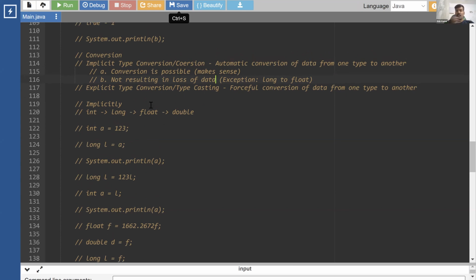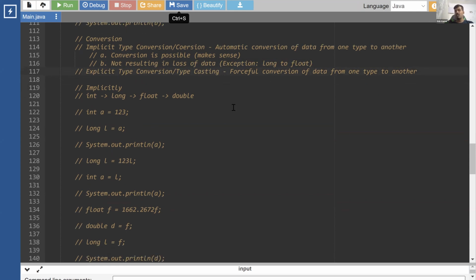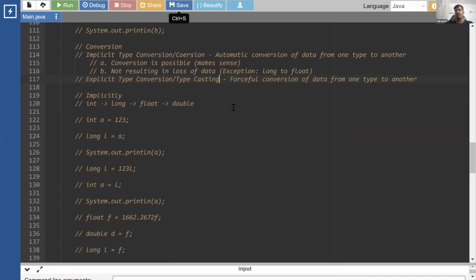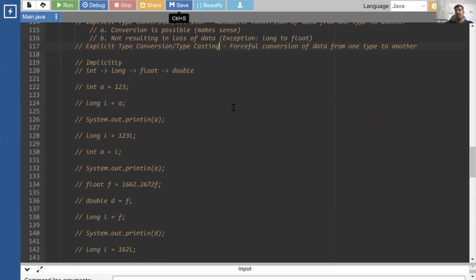So how can we do those conversions? Those conversions can be done explicitly, using a forceful way known as typecasting. Using typecasting, we can convert any data type to another if it makes sense. For example, we can convert any number type to decimal, and any decimal type to number. We can typecast them.